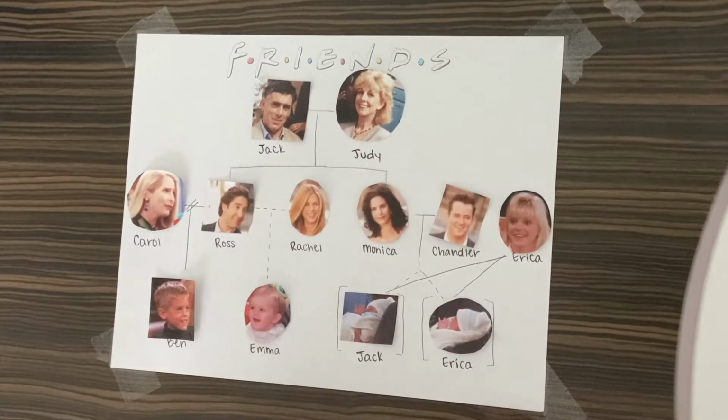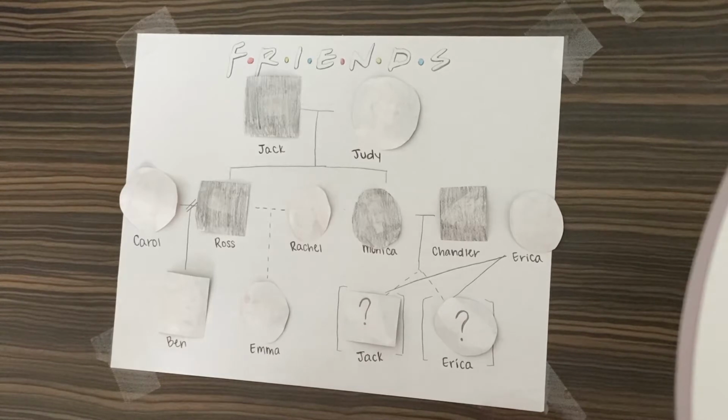For this pedigree, the trait we are looking at is brown hair. Individuals with this trait are shaded in. Jack, Ross, Monica, and Chandler all have brown hair. The individuals not shaded in do not have this trait. Baby Jack and Erica have question marks because they are born in the very last episode of Friends, so their phenotype for hair color is unknown.